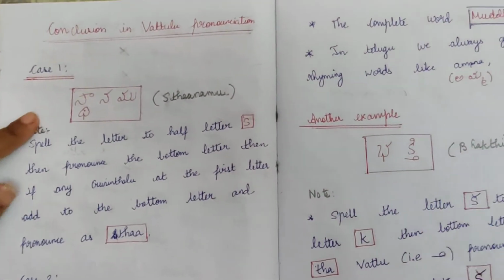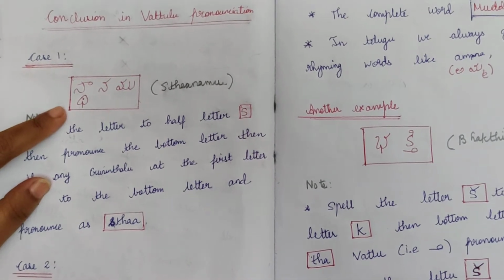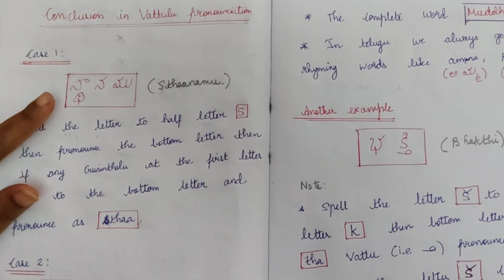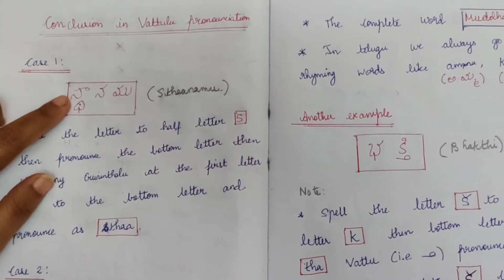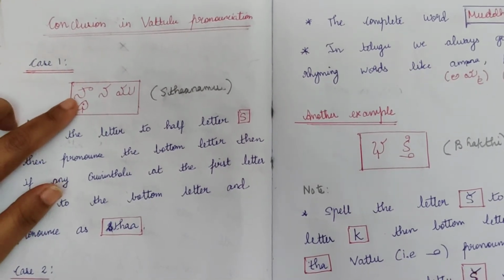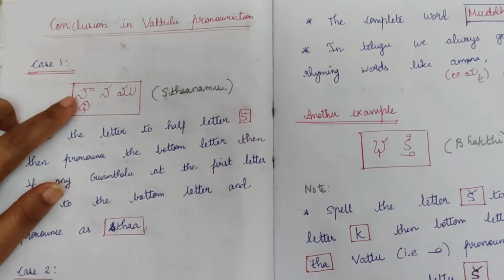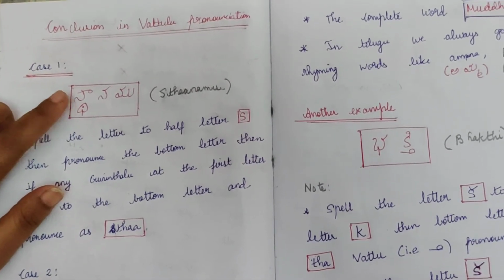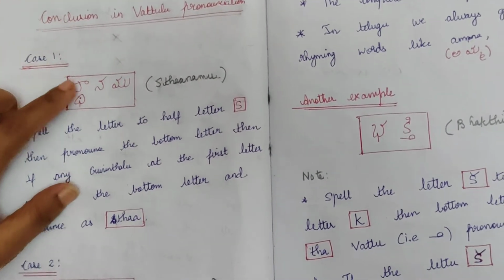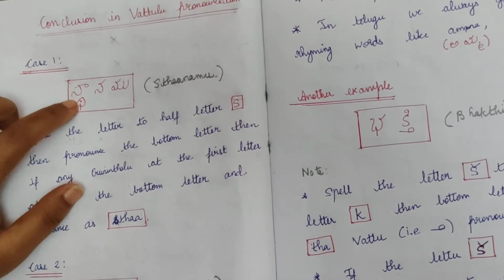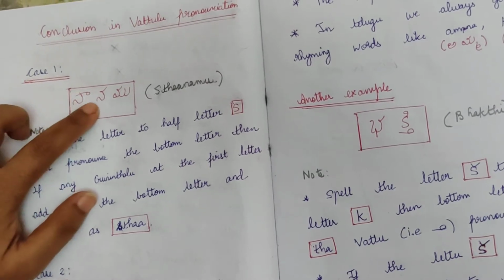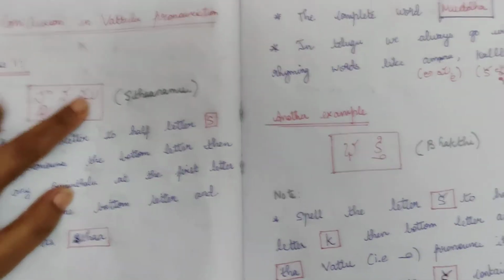See, case 1. This is Sthanamu. Sthanamu means from one position we are giving that position to the other person. So that is Sthanamu, it's position. So first is Sa. We have to sound it to the half letter, not as 'is', but Sa to the half Sa. Then you have the second, Ta. Ta we have Dirgham. Sta. We should not say 'Ista'. Sta. Na. This is Na. Ma, you have used Kombu.